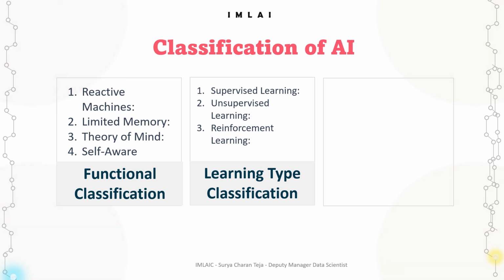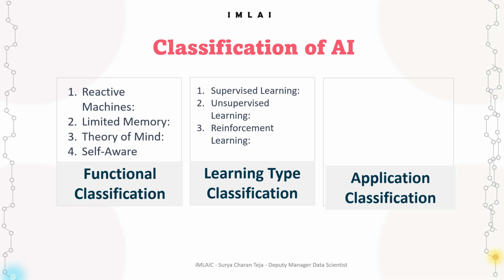Then the third one, reinforcement learning. The AI model learns by interacting with the environment and receives rewards or punishments for its actions. So, if any model interacts with the environment and receives rewards or punishments for its actions, that's called reinforcement learning. So, this is how we classify AI models based on the learning types. How the model learns, based on that we classify it.